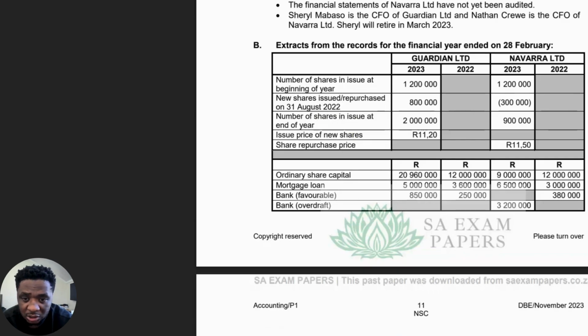Yes, clearly there is, because if you look at the ordinary share capital, you can see that there is an increase from 12 million to 20,960,000. So that's quite a big increase. And let's look at just above, the issue of shares. Well, we can see that there were shares that were issued at the end of the year. 2 million shares were basically issued by Guardian Limited. So that would have had an impact on the debt to equity ratio.